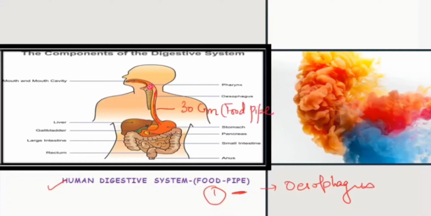It connects the mouth with the stomach, and it is a muscular organ. The wall of the food pipe contracts and relaxes, going inward and outward, and due to that contraction and relaxation the food particles go down from the mouth, travel through the food pipe and finally reach the stomach.